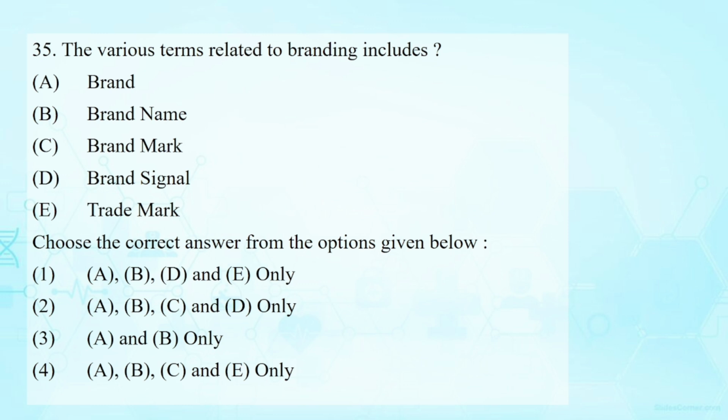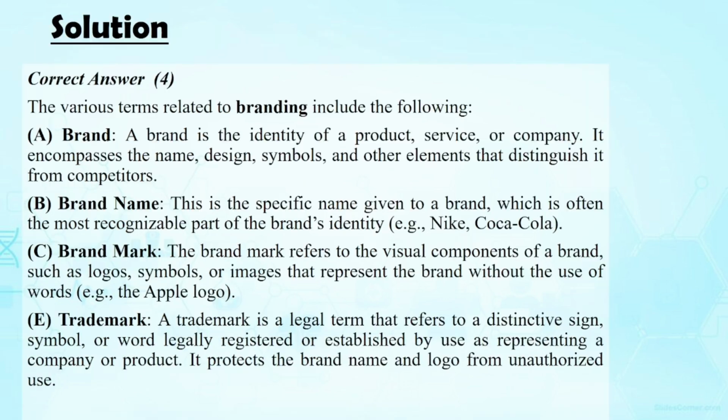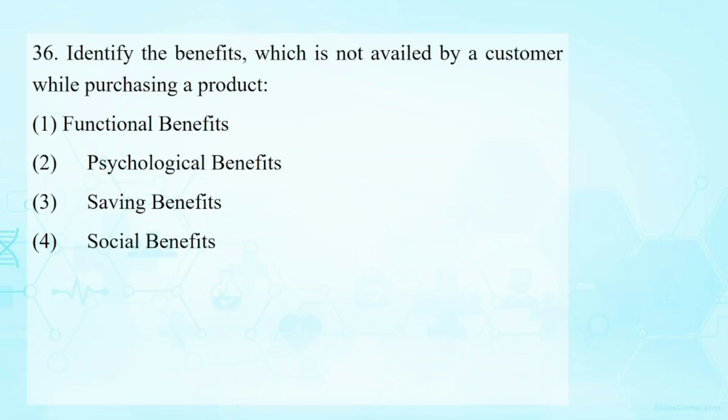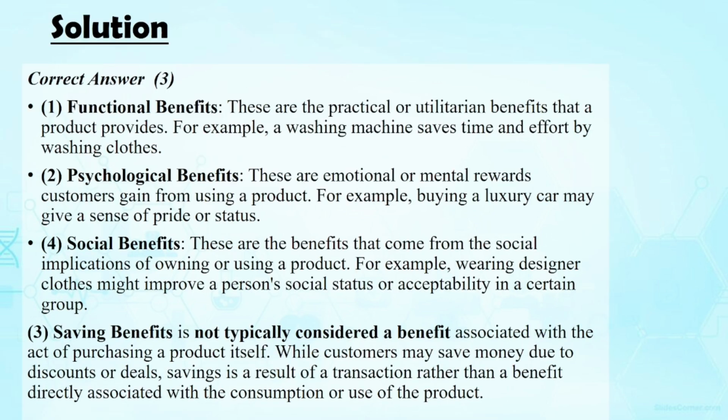The various terms related to branding include brand, brand name, brand mark and trademark. Brand signal is not coming under this. So 4 is the answer. Identify the benefits which is not availed by a customer while purchasing a product. You know very well. Answer is C, saving benefit.